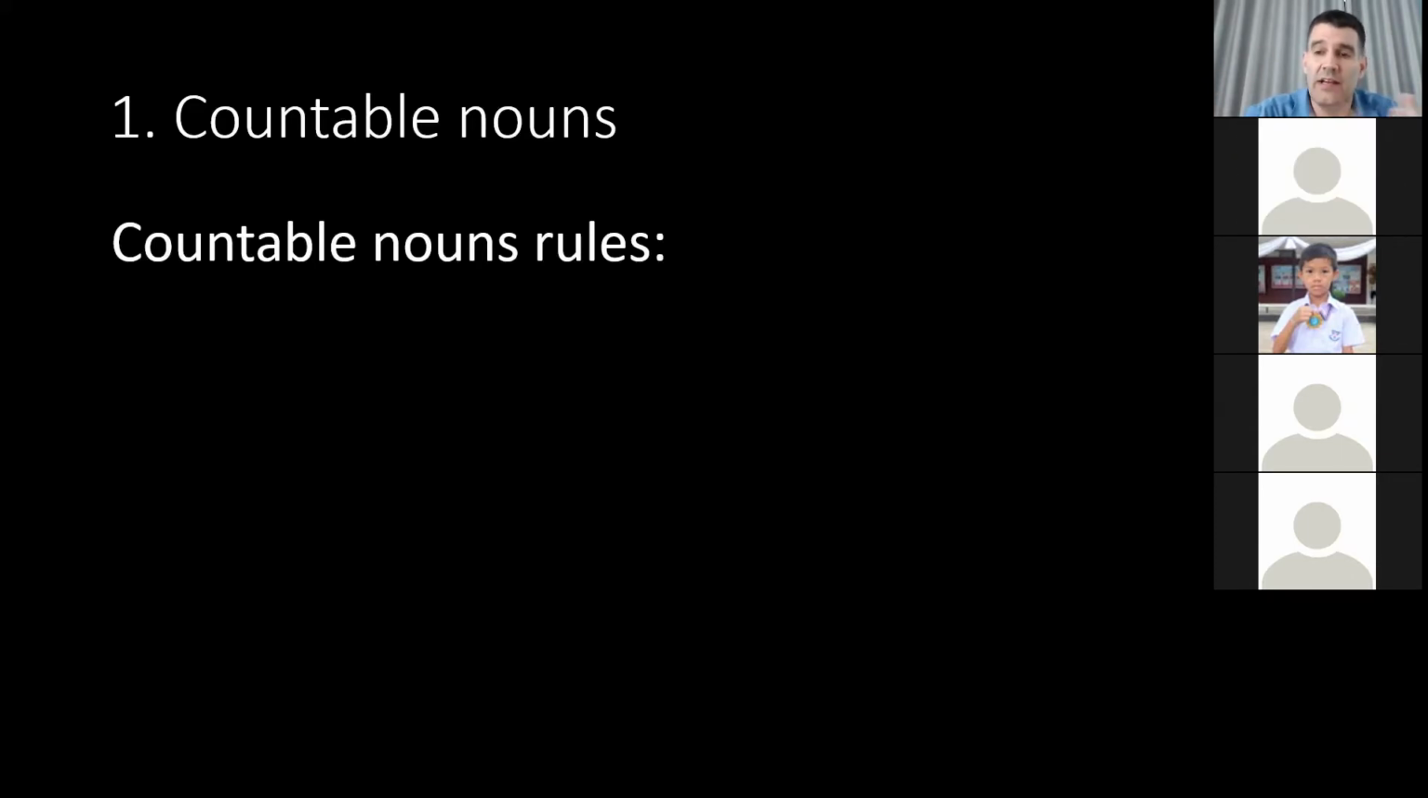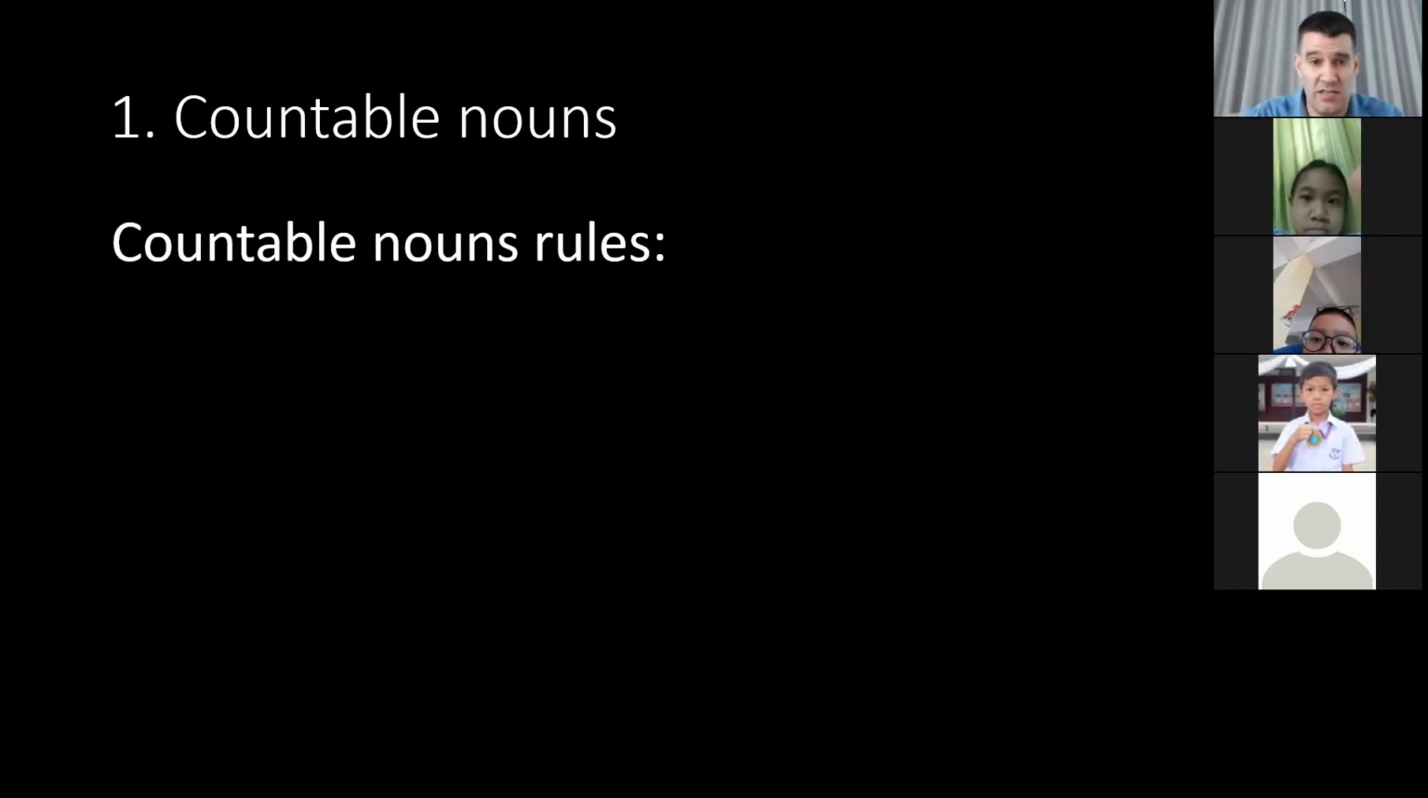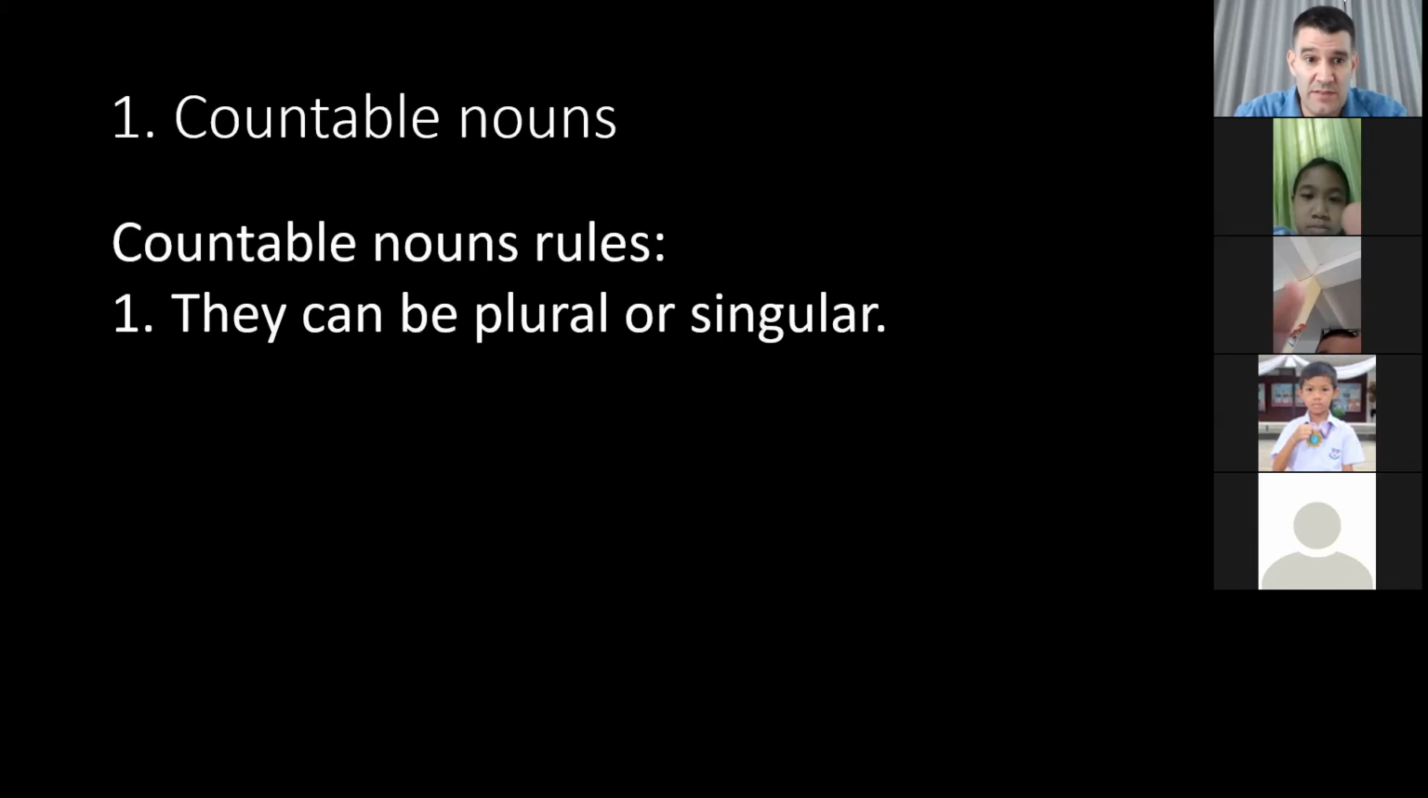So for countable and uncountable nouns, it is important so that you can use the right verb, you can use the right words to ask about something or to tell about something, because we will change if it's countable or uncountable. So first, I will go through countable noun rules. So they can be plural or singular. Plural means more than one. 2, 3, 4, 5, 6, 1 million, 1 billion, anything 2 or more.